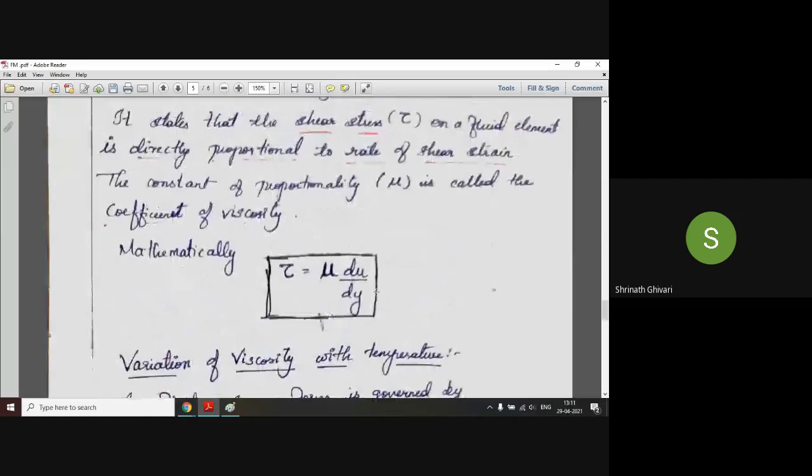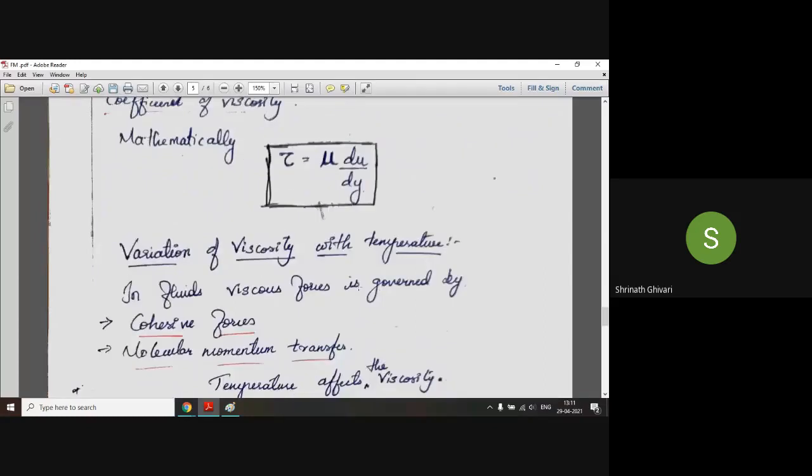Now, variation of viscosity with temperature. Variation of viscosity with temperature in a fluid. I have not said whether it is a liquid or a gas. I have just said a fluid. So how does this vary? Why is it varying?